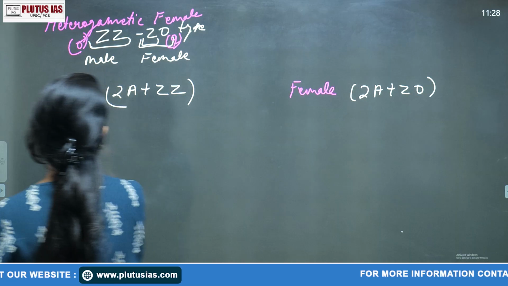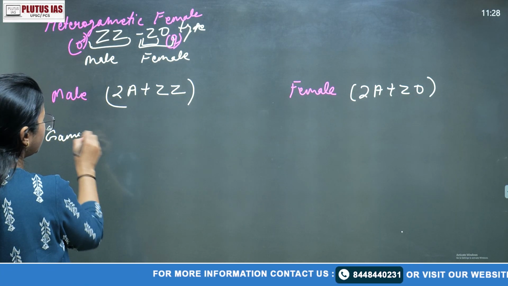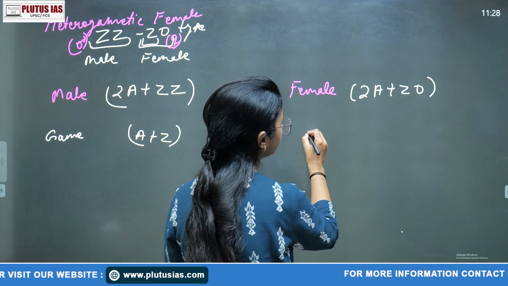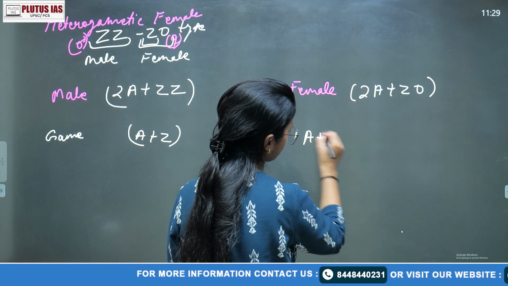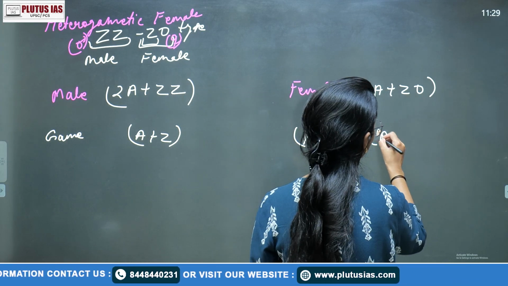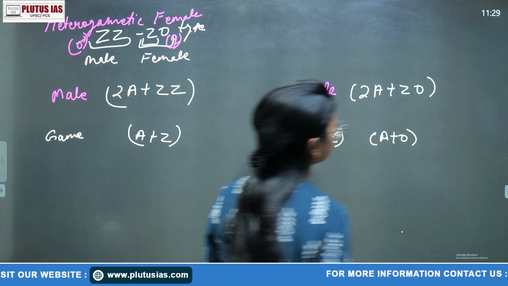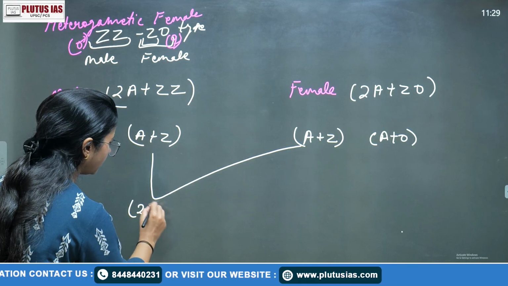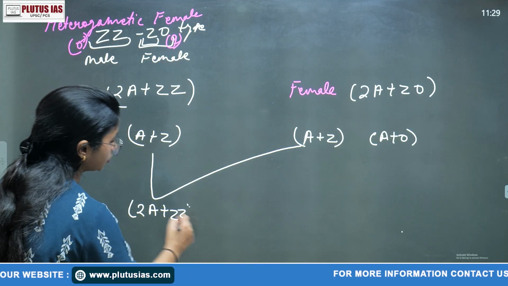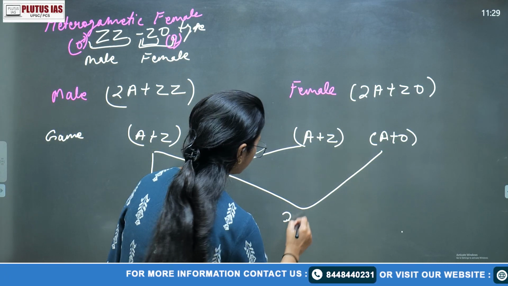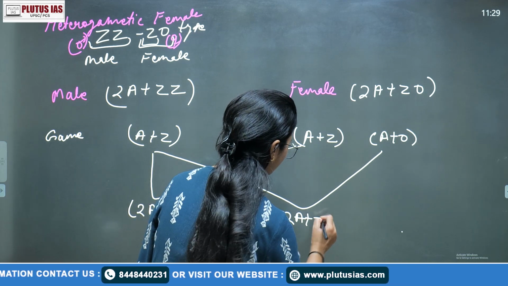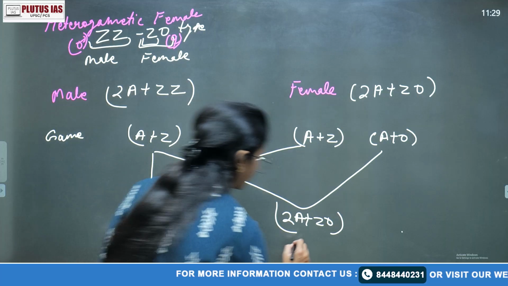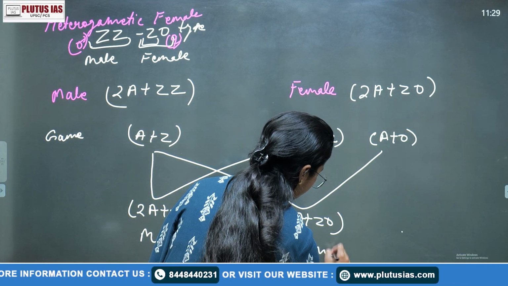So here the gamete formation will be of one type only. The gamete formation with the meiotic division gives A plus Z, and here A plus Z, this is the one type of gamete, and A plus O, right? This is the scenario. After fertilization, the types will form 2A plus ZZ, and here 2A plus ZO. So those will be the male offspring and that will be the female offspring.